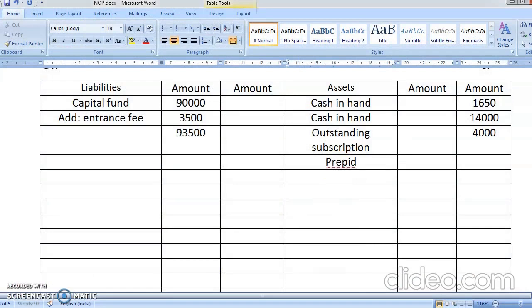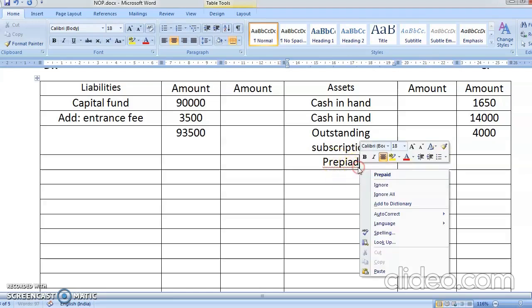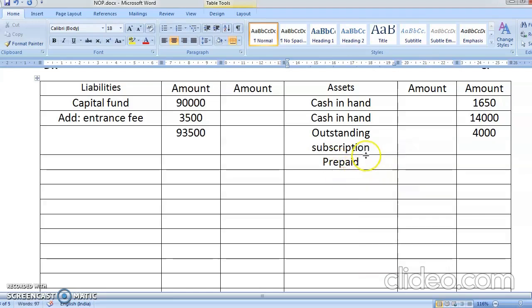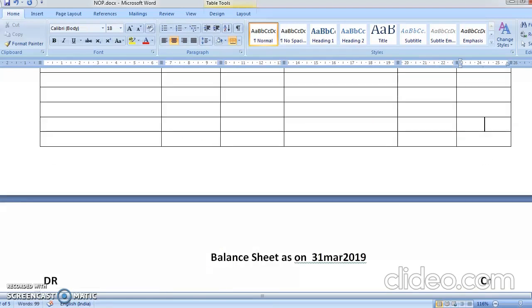So you know prepaid always comes in the asset side. So prepaid rent. How much is the prepaid rent?